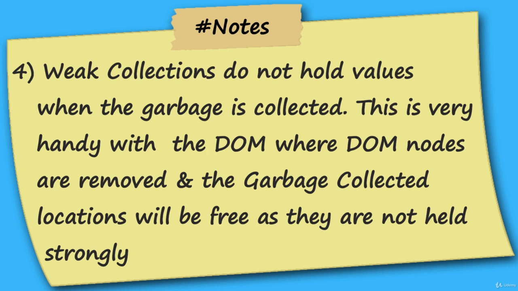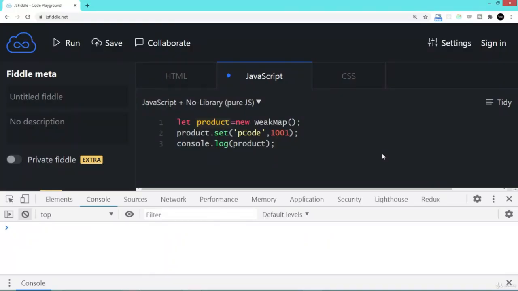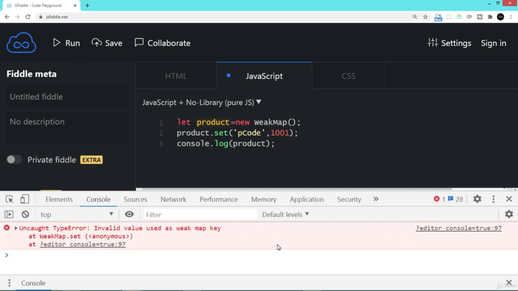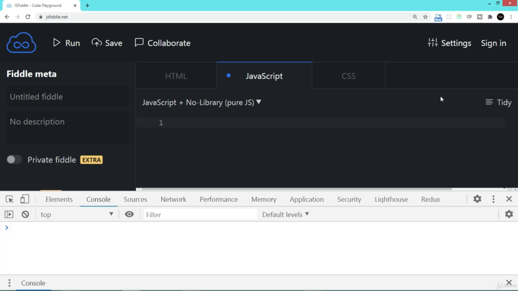Just to have an example, let's see this code. If I run this code, as you can see, it is giving the error because the key here, the P code, is a string and it's not an object. So if I want to create a WeakMap, this is how I'm going to do it. Let product is equal to new WeakMap.